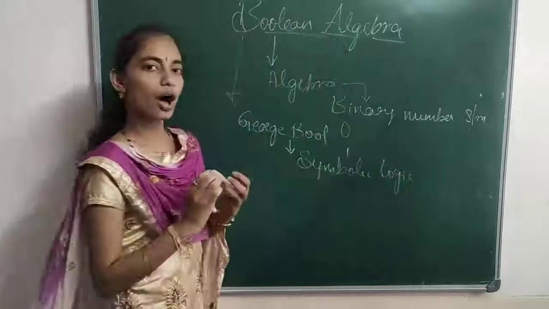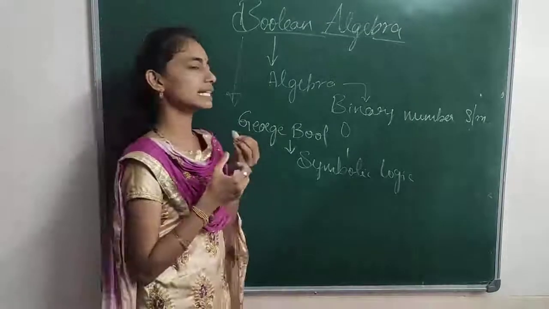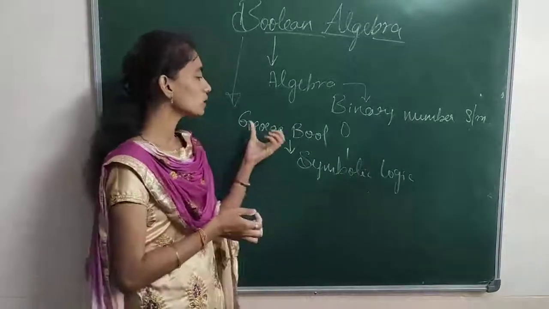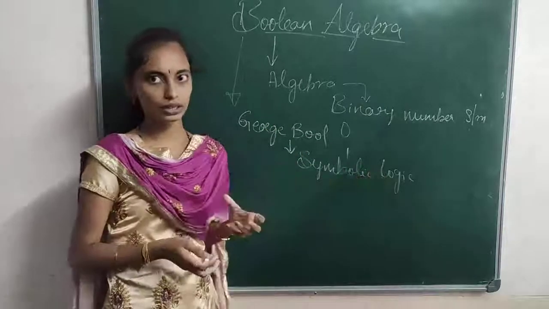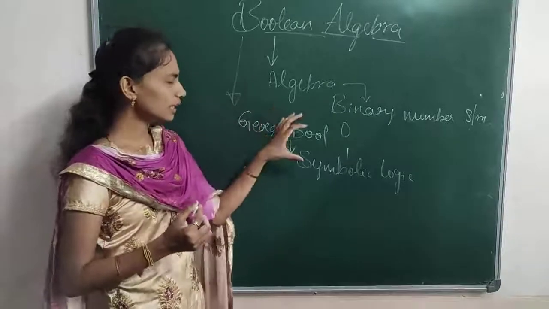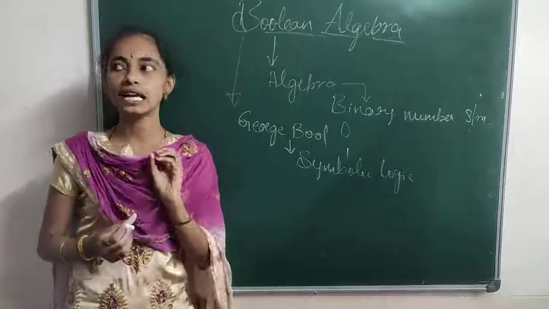The logical operators are used with symbols, that is why we call it symbolic logic. So he introduced this Boolean algebra.